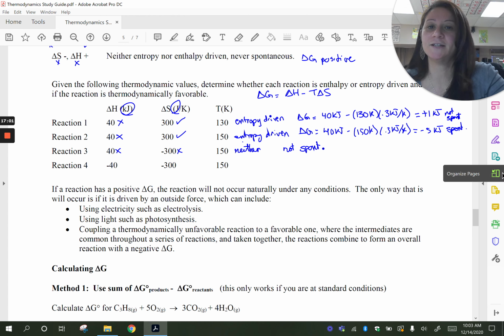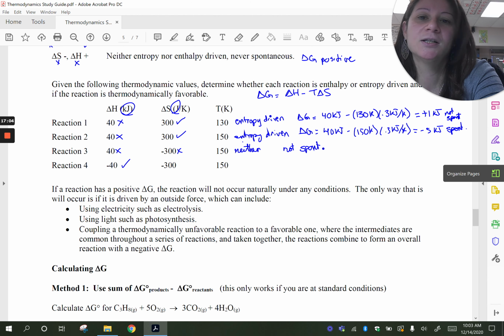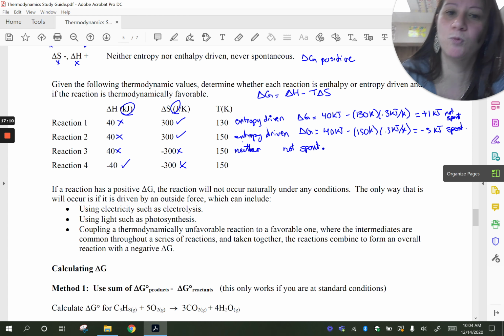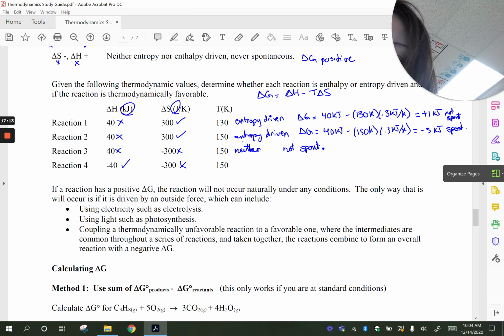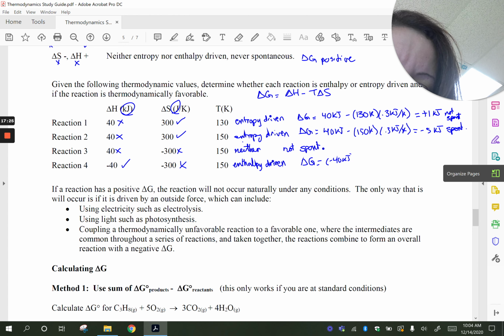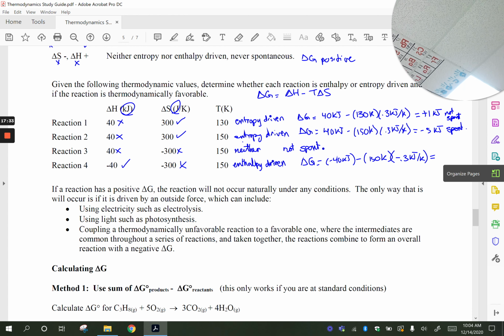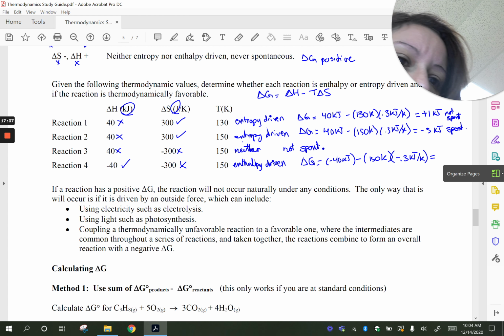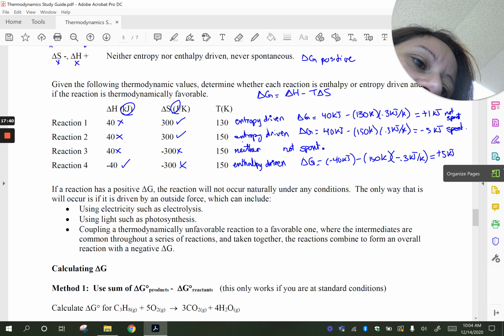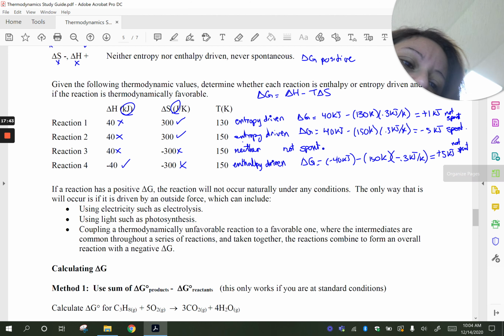Okay, last one. Delta H is negative. That is favorable. Delta S is negative. That's not favored. And so since it's favored by one and not the other, we want to go ahead and calculate the delta G here. So this is enthalpy driven, not entropy driven. Delta G is negative 40 kilojoules minus 150 Kelvin times negative 0.3 kilojoules per Kelvin. Go ahead and calculate it. You get plus 5 kilojoules, and so this is not spontaneous at that temperature.